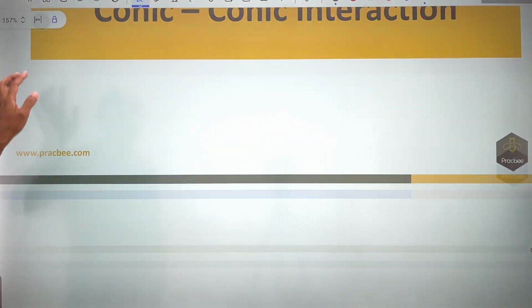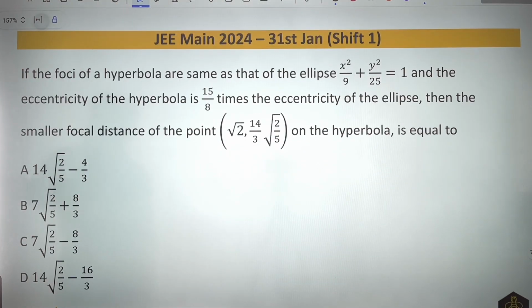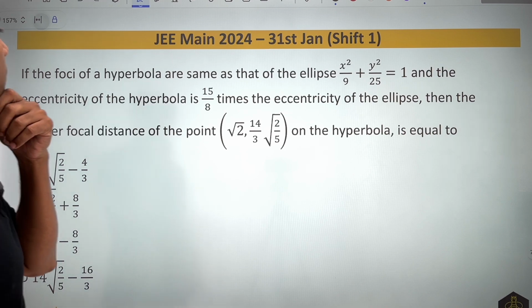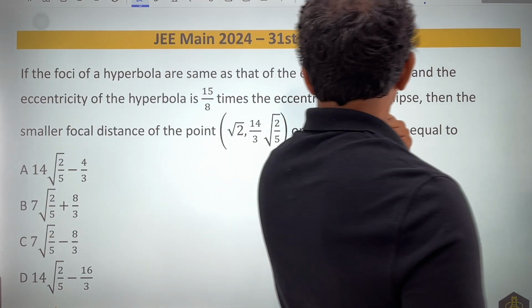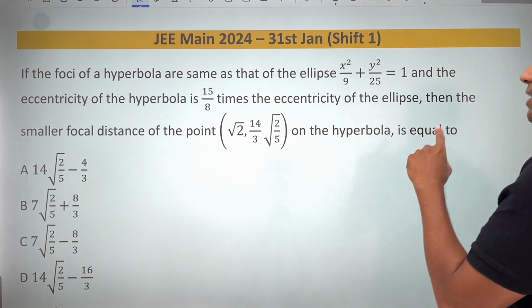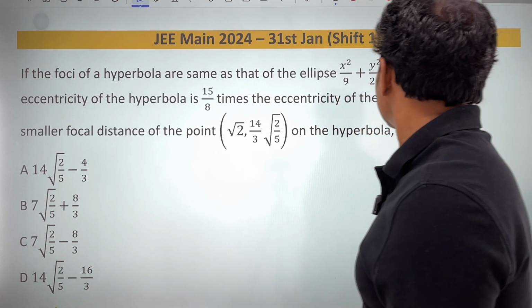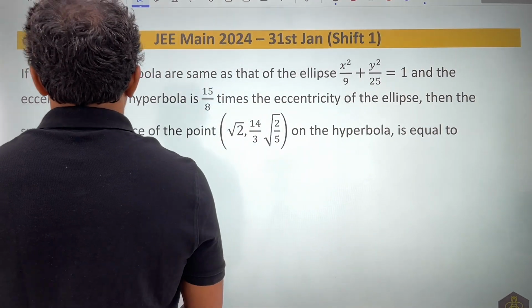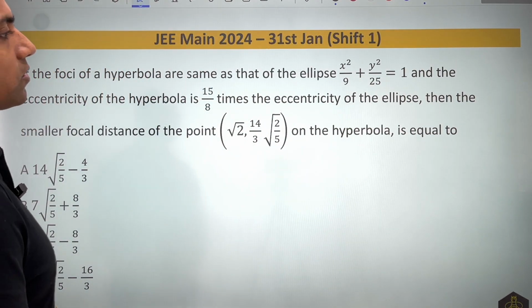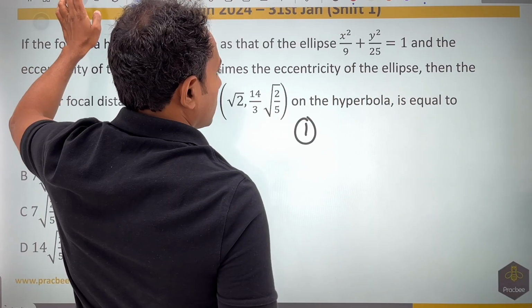Now let us move toward the last and the most anticipated problem type, that is based on conic-conic interaction. In this problem type, there is this 2024 question that talks about the foci of a hyperbola and the ellipse being the same. We did a question like that earlier also. The eccentricity of the hyperbola is 15 by 8 times the eccentricity of the ellipse. Then the smaller focal distance of the point on the hyperbola is equal to.